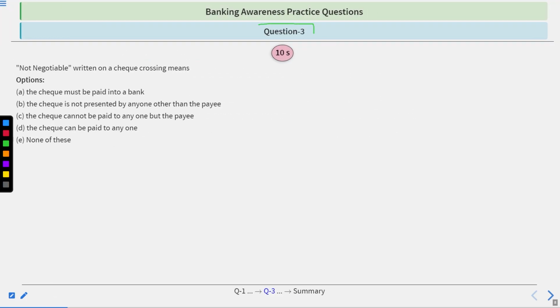Question number 3. Not negotiable written on a check crossing means the check must be paid into a bank, the check is not presented by anyone other than the payee, the check could not be paid to anyone but the payee, the check could be paid to anyone, none of these. To answer this, you will have 10 seconds, then I will give you the answer. So, your time starts now.